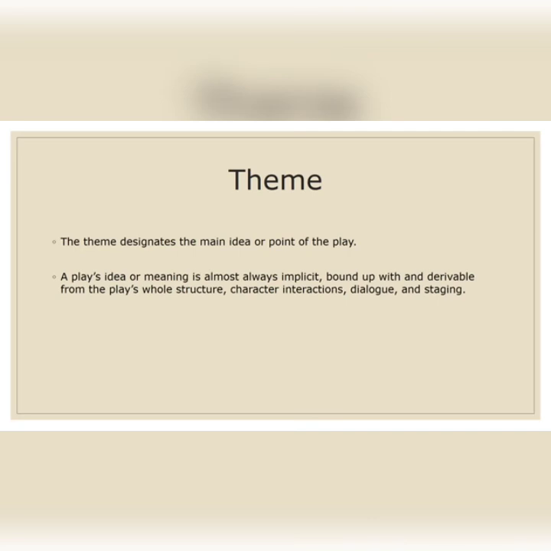So next we can see about theme. Theme designates the main idea or point of the play. Like I said earlier, theme in the sense whether it is a tragedy, whether it is a comedy or it is a satiric play, and so on. A play's idea or meaning is almost always implicit, bound up with and derivable from the play's whole structure, character interaction, dialogue, and staging.